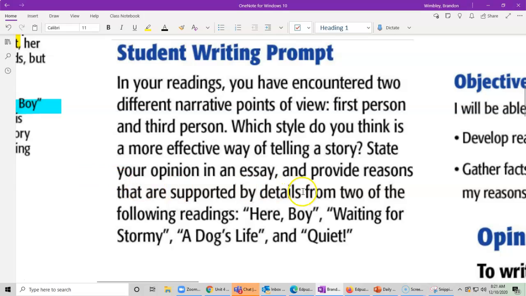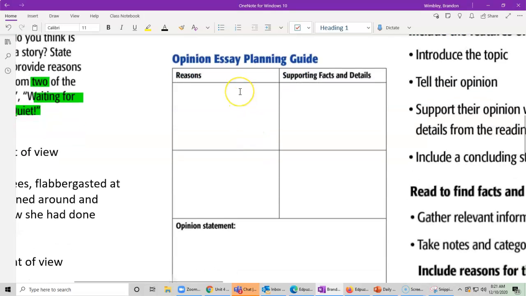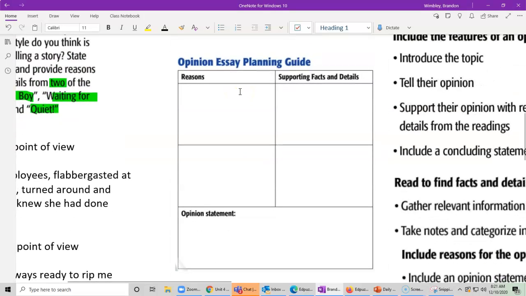So, what are we going to do with all this information? Because that's a lot to take in. Well, we are going to organize it, and we're going to use this chart to fill out our thoughts. So we're going to put our reasons down, why we think that, and don't forget our opinion. We need to say which one we think is better.